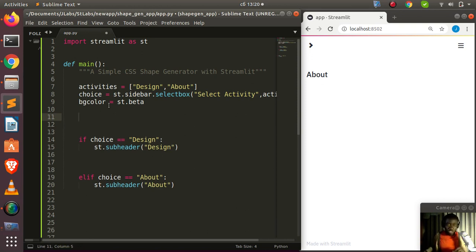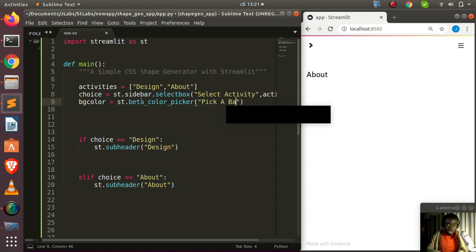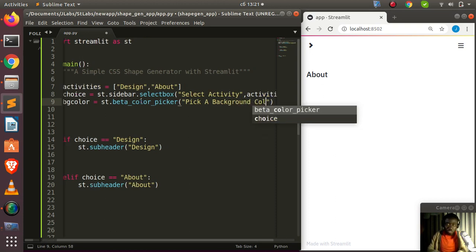So let's check it out: st.beta color picker. In the future it may be st.color_picker, it may be. Okay, perfect. That is something very simple. And then from here I can just go like pick a background color.